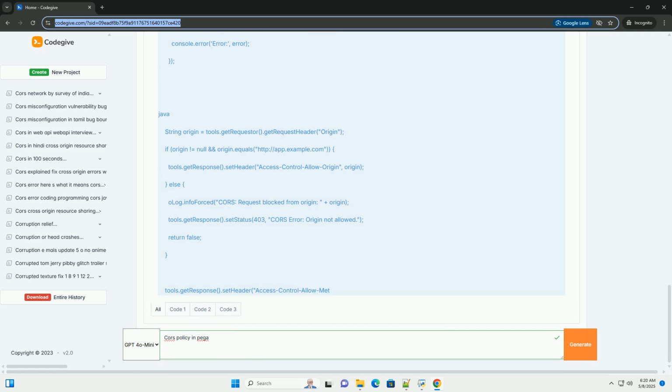Example 3, allowing credentials and setting Access-Control-Allow-Credentials. If your application needs to pass credentials like cookies or authorization headers in cross-origin requests, you need to configure Access-Control-Allow-Credentials: true. JavaScript code, in http://appexample.com. Pega service activity, on http://api.example.com.